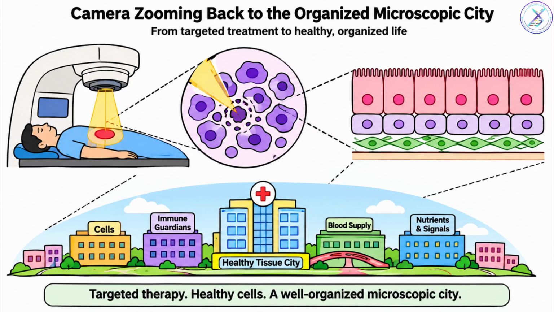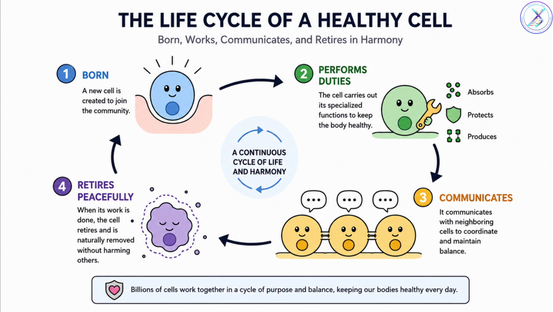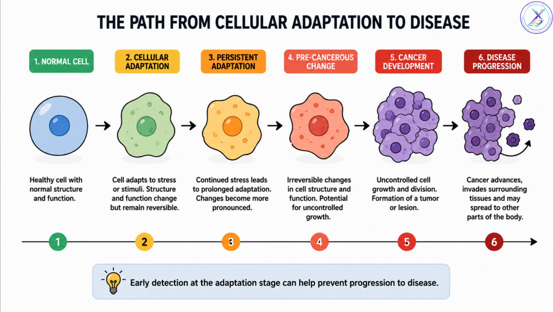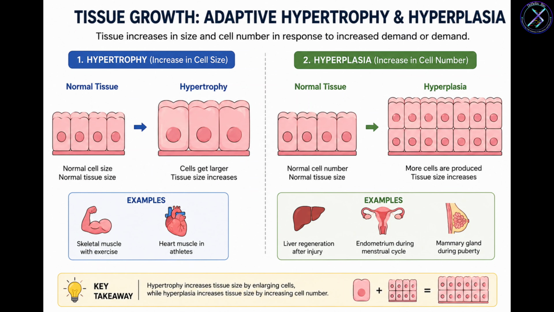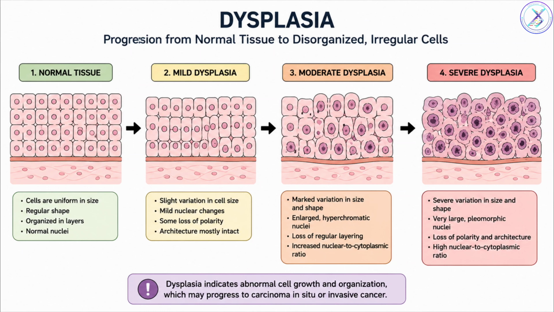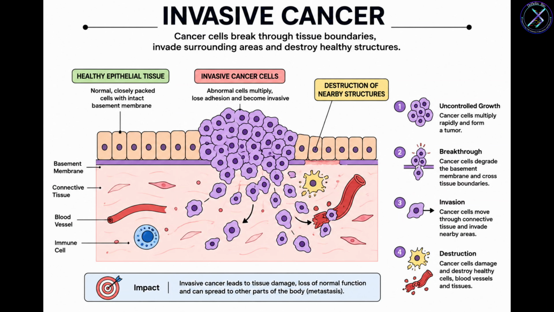Let us return to our city one final time. A healthy body is a perfectly organized civilization. Cells are born, they work, they communicate, they retire peacefully. Cancer begins the moment a few cells stop respecting the rules. First comes adaptation. Sometimes the tissue shrinks, sometimes it grows, sometimes it changes its identity, sometimes it becomes disorganized. Finally, the cells become independent. They invade, they spread, they conquer.